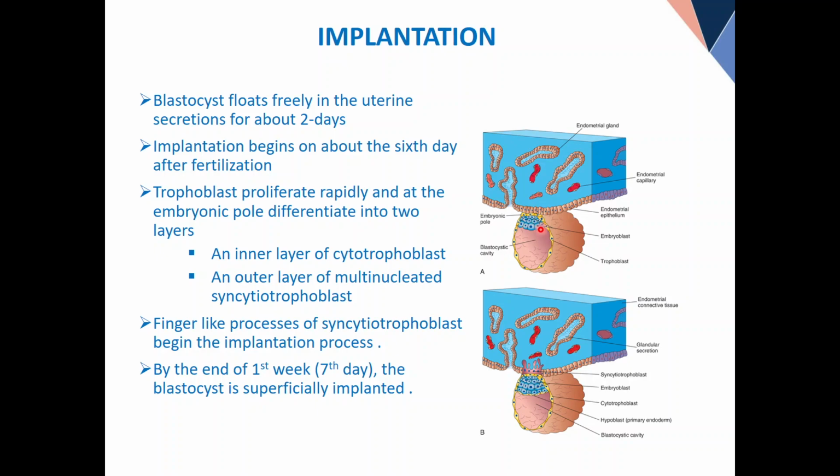Look at this. This is still called the inner cell mass. See, the names keep on changing. Inner cell mass differentiates into embryoblast. Outer cell mass differentiates into trophoblast. I hope you all know this. Am I right? If I go fast, please stop me because I am continuing with somebody else's lecture.